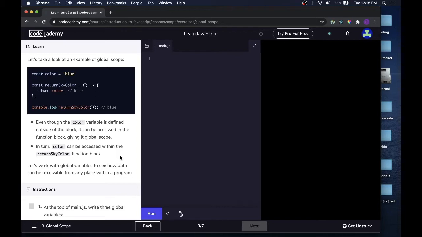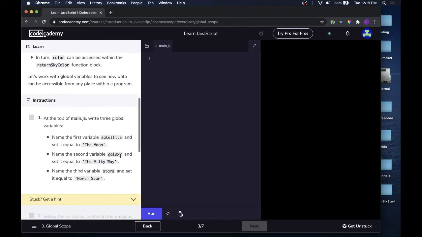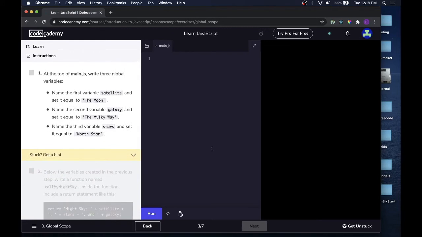Let's work with global variables to see how data can be accessible from any place within a program. Instructions. At the top of main.js, write 3 global variables. Name the first variable satellite and set it equal to 'the moon'. So let's say const satellite equals 'the moon'.